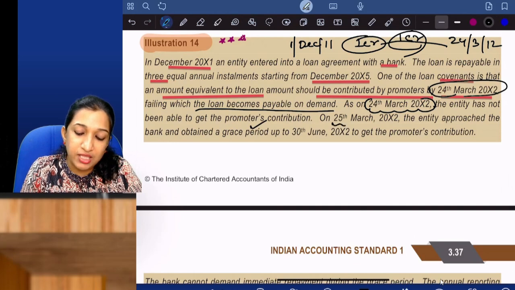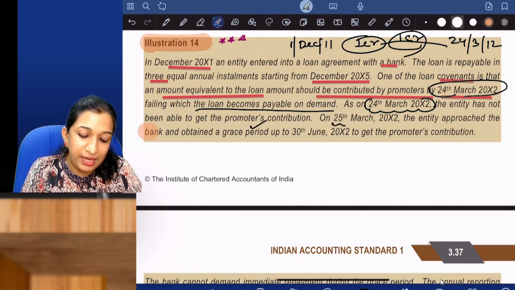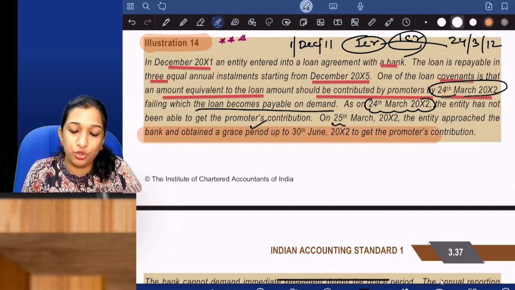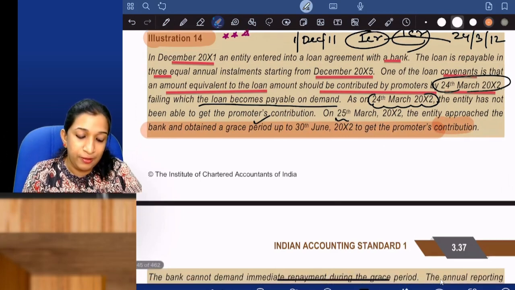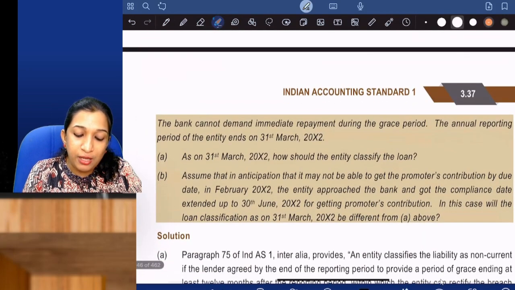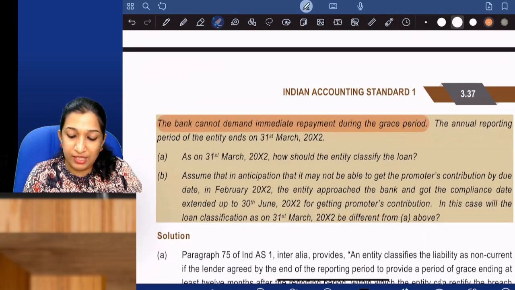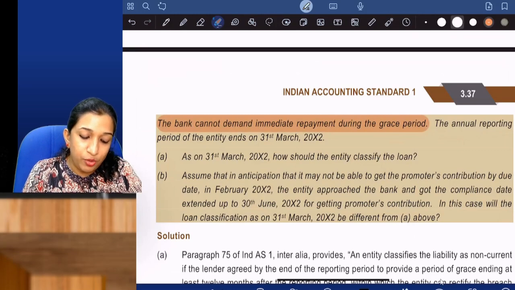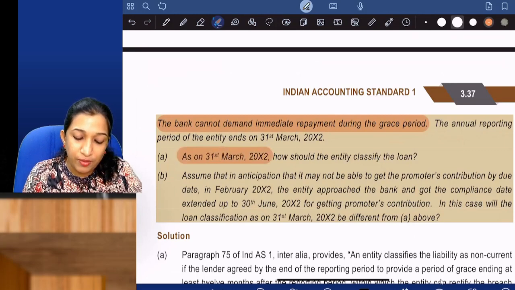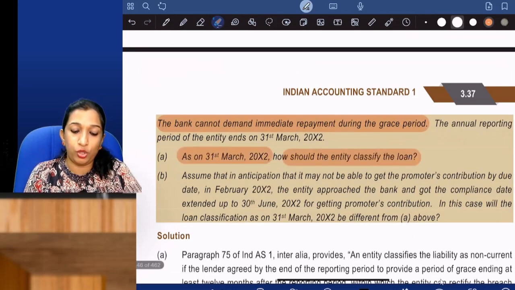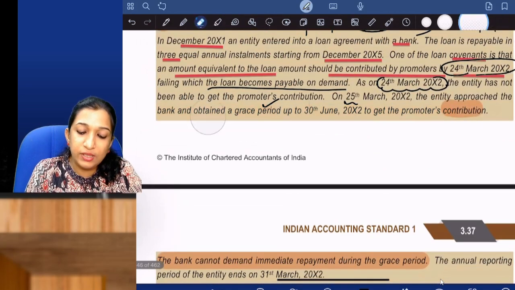On 25th March, the entity approached the bank and obtained a grace period up to 30th June to get the promoters' contribution. The bank cannot demand immediate repayment during the grace period. So as on 31st March 2012, how should the entity classify the loan? Now listen.